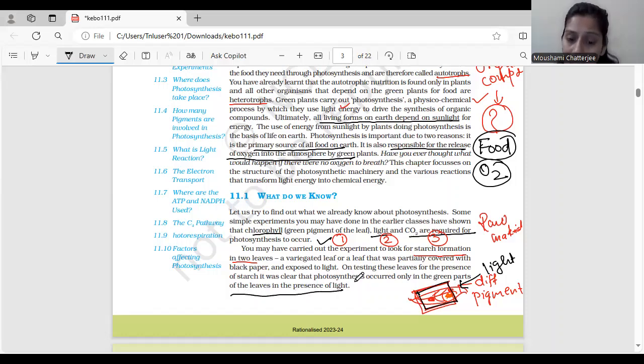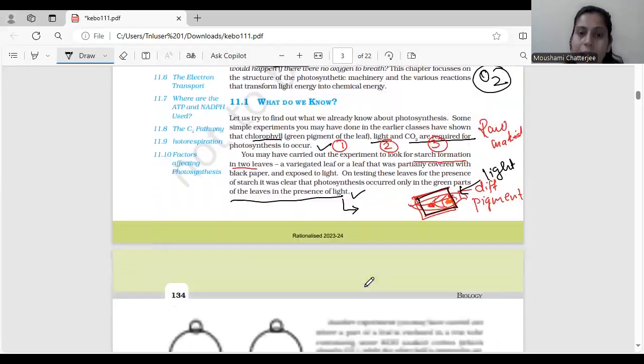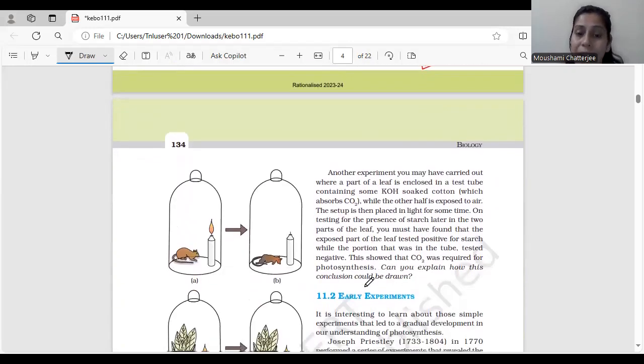Now, photosynthesis कहाँ हुआ? Photosynthesis उसी part में हुआ जो कि green था और जहाँ पे sunlight पहुंच पा रहा था. Okay, so photosynthesis occurred only in the green parts of the leaves in the presence of light. This explains that light is required for photosynthesis, okay, and the exposed part of the leaf has undergone photosynthesis, okay. So let's move ahead to the another experiment.